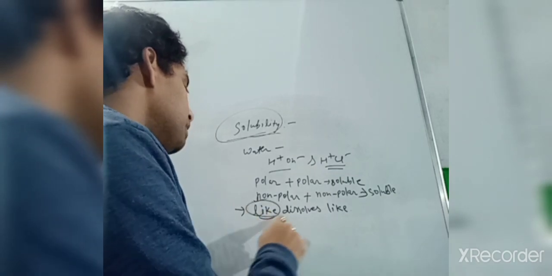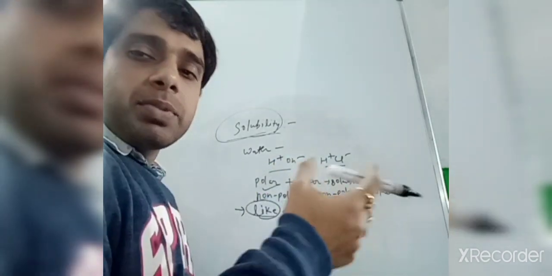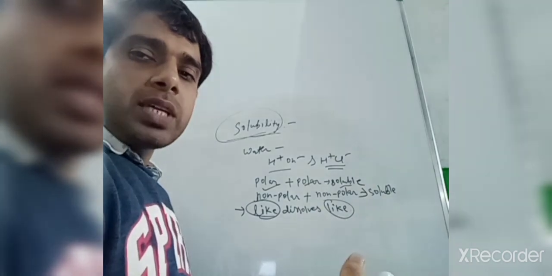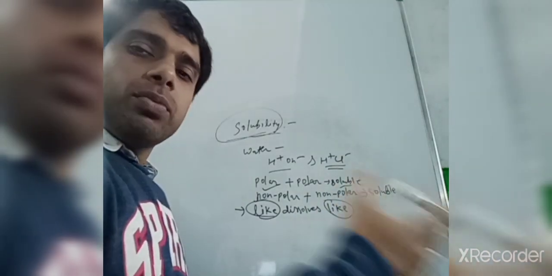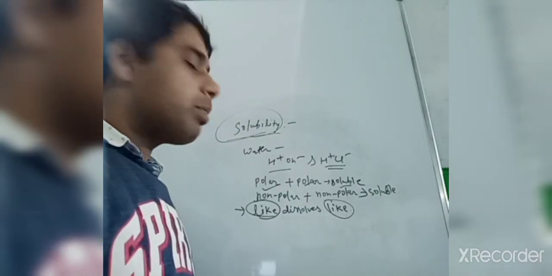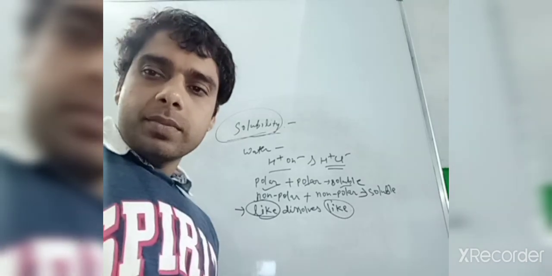So like dissolves like means polar will dissolve polar molecules. If there is a difference in electronegativity, then it would be soluble. But if non-polar compounds are there, then only non-polar will dissolve in that. Okay, so we have discussed all the physical properties of the alkanes. Thank you.